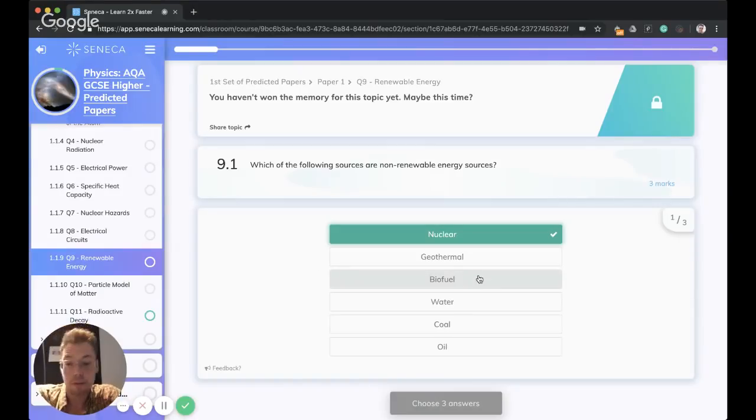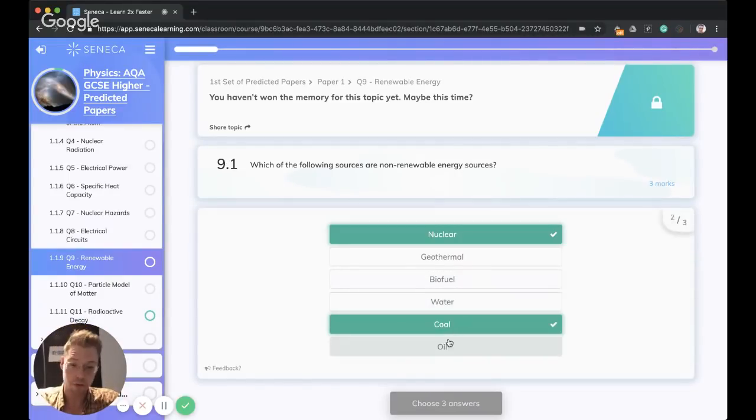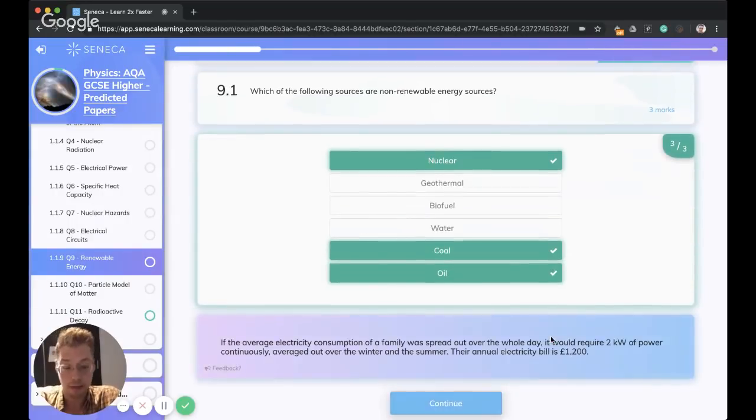Biofuel, I mean, it's got bio in the name, so it's made from crops. Crops can be regrown. Water everywhere. That's a good renewable energy source. Coal, nope. Oil, nope. They're in the same kind of ballpark. So those are the non-renewable ones you need to be aware of. Other things include like natural gas. That's a non-renewable energy resource.